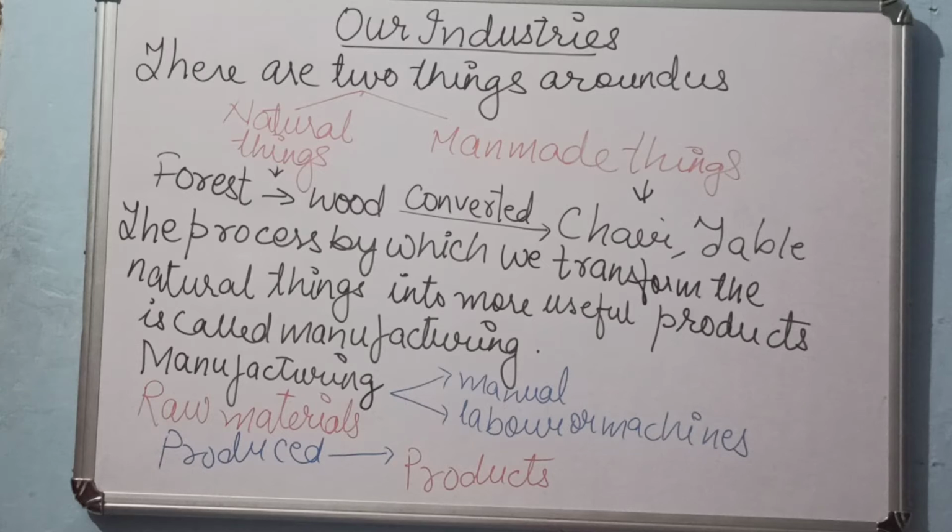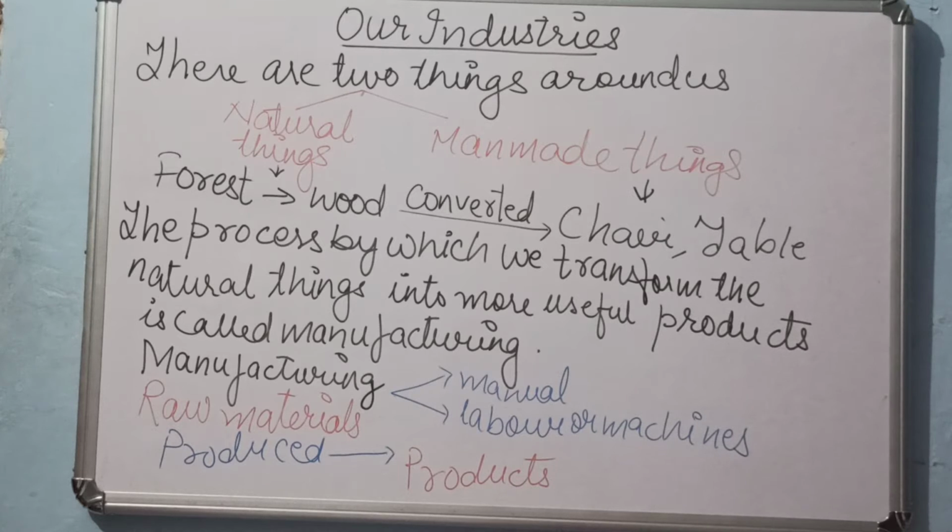So when we get natural things from natural resources, like the forest, what do you see in the forest? What does a forest consist of? A forest consists of animals, plants, and trees. The forest has natural herbs.